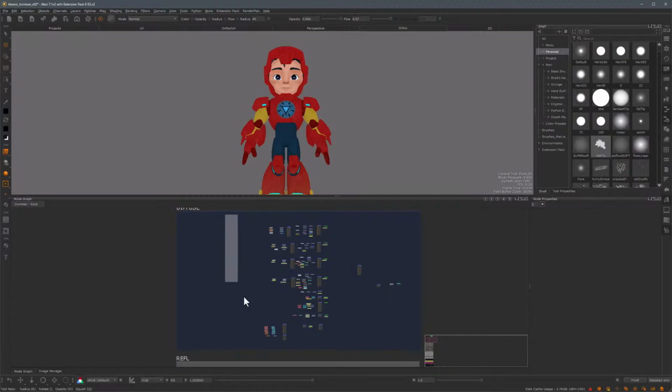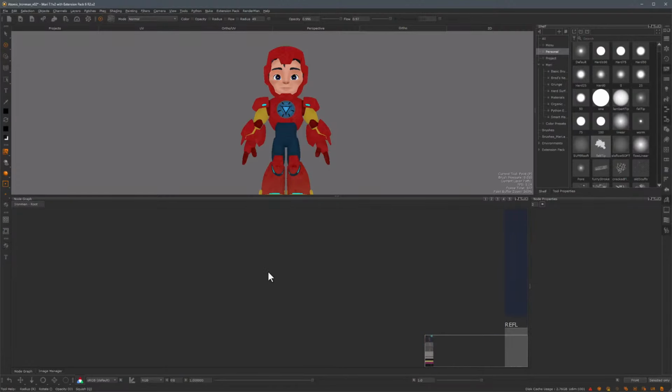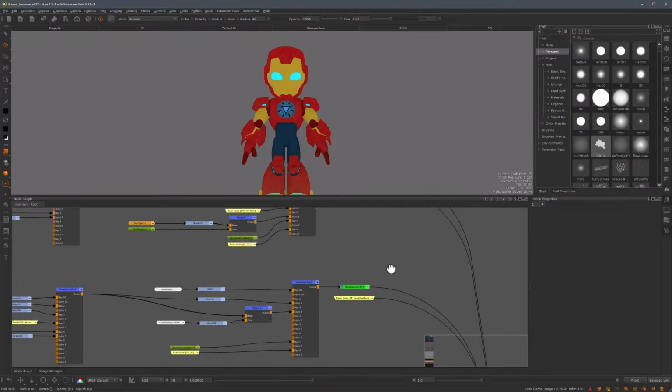What that entails is really just selecting everything, hitting Ctrl C, and then going into an empty area of the graph and hitting Ctrl V, and I'm going to take all of these nodes and move them into this reflection backdrop and modify them so that they have the correct values that I need for my reflection map. So let's take a look at what I've done in here.